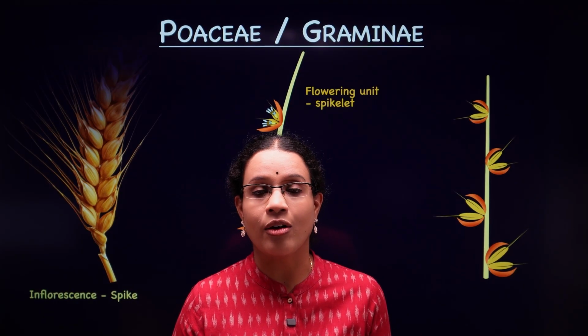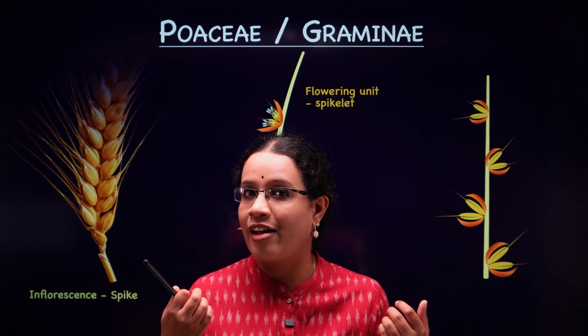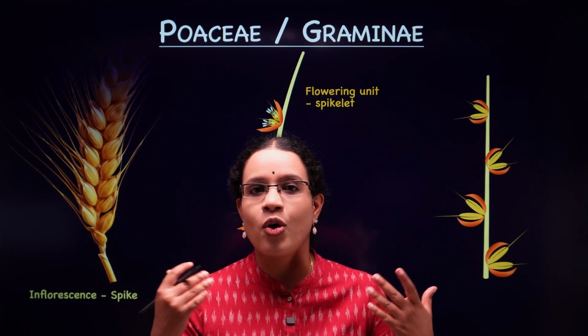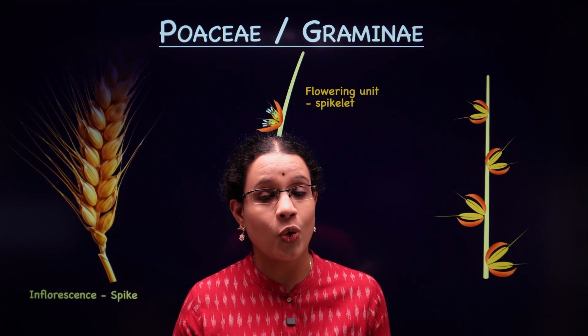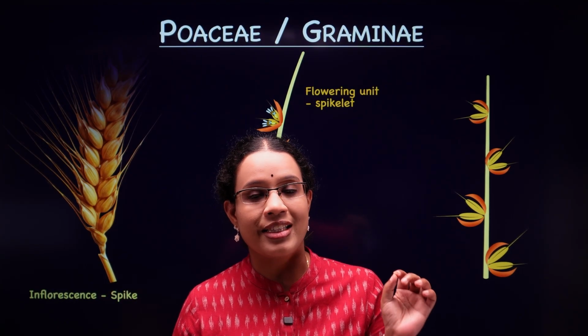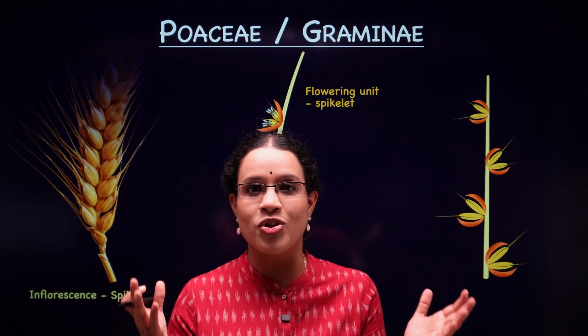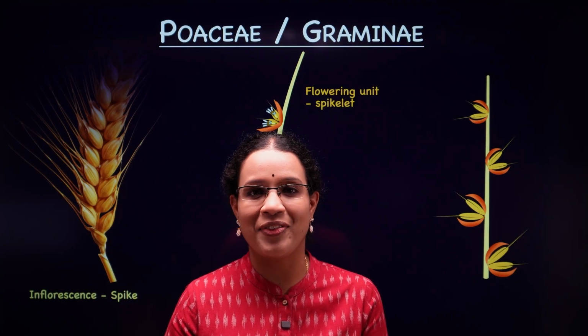It includes various food crops in India. We even have the bamboo, which is used for construction purposes, and also the grasses. That's why it is the grass family, right? So we are seeing this as the VIP of Indian agriculture. They form the strongest backbone of our economy. That means they are the VIPs.